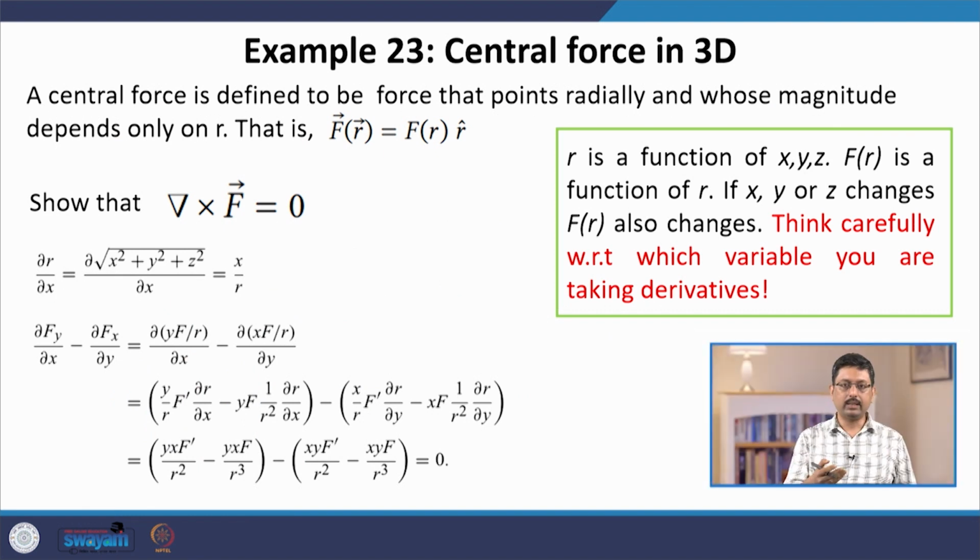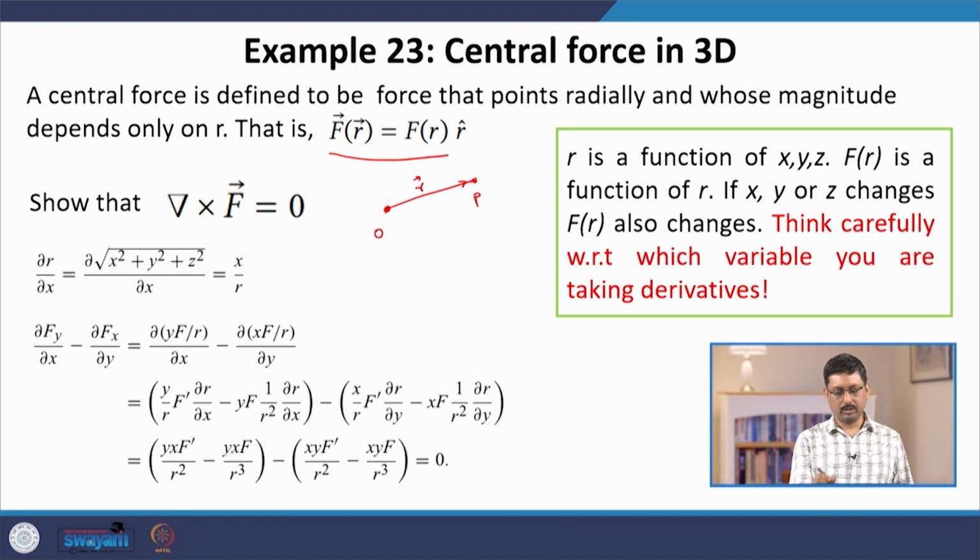Instead, let us try to illustrate it through an example. There is a very important class of forces which are called central forces. They are very important in 3 dimensions. Their property is that, suppose this is the origin and this is a point P, and the position of P with respect to this origin is r. Let us say there is a point mass, something like the sun, which sits at O, and P may be the position of the earth.